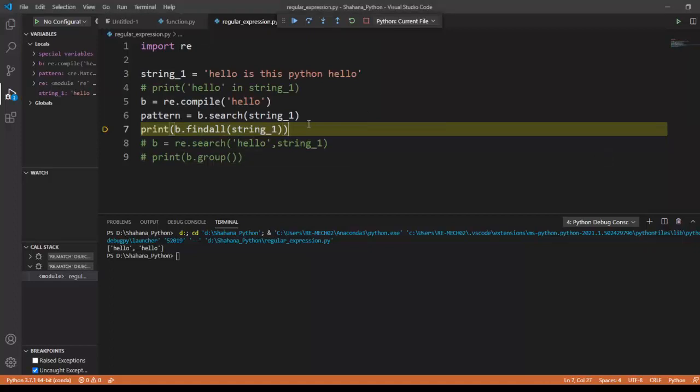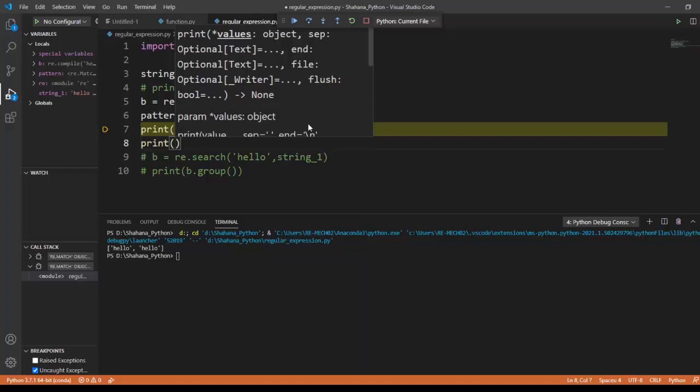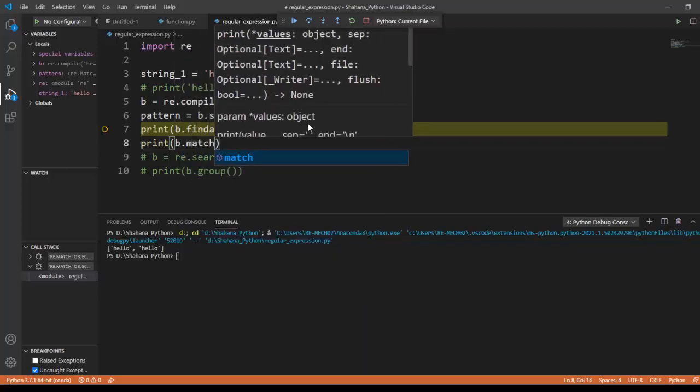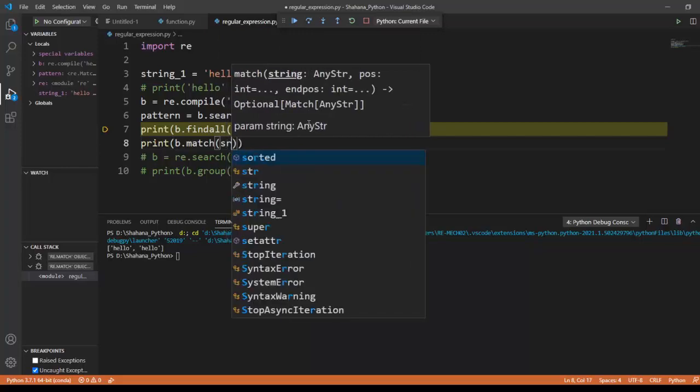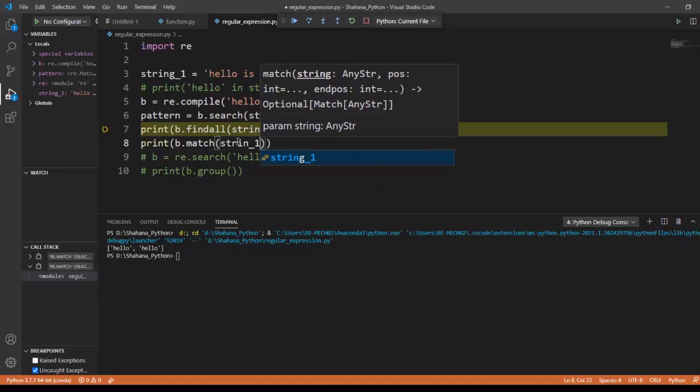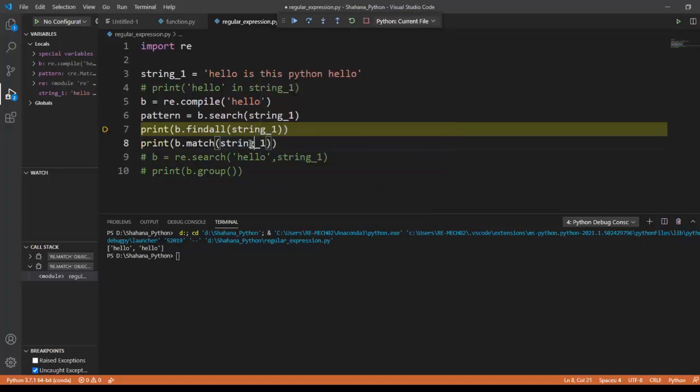Next we're going to see another couple of things. Another thing will be print re.match. I'm going to find whether this string matches. I'm going to pass a string, and hello is a part of the string. I'm going to check whether this part of a string has a match in my base string one. I'm going to run this code.